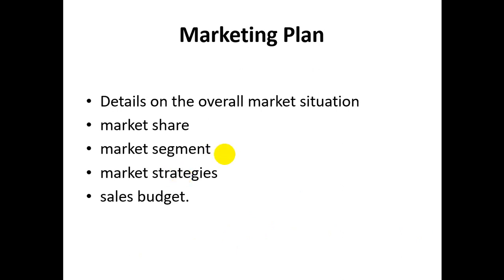Then marketing strategies. Here you have to follow what is our product strategy, what are the pricing strategies, what is the promotion strategy, what is the distribution channel, etc. Even you may plan your sales budget. What is the expected proposed sales budget for every month, at least for a year, or maybe you may extend to the second or third year.